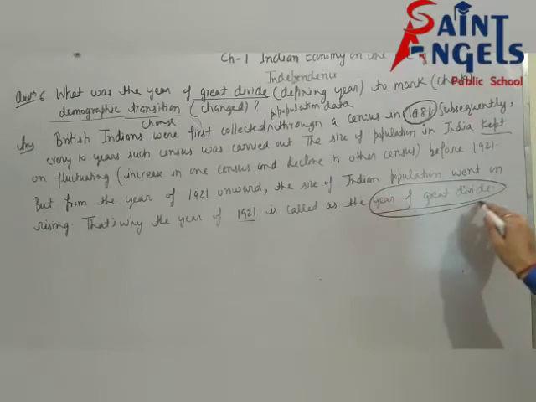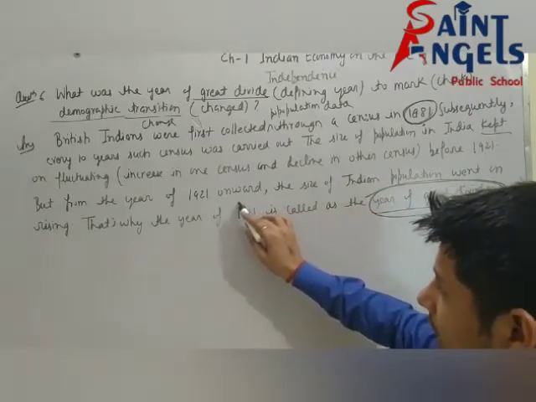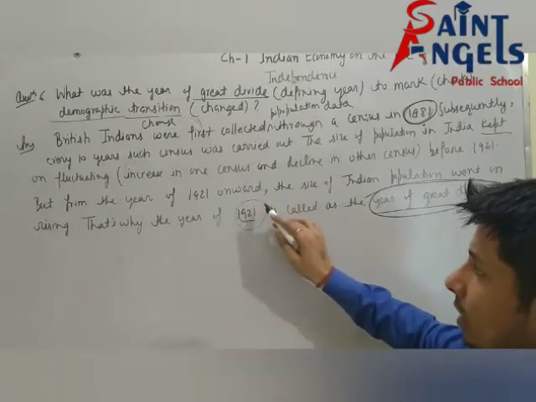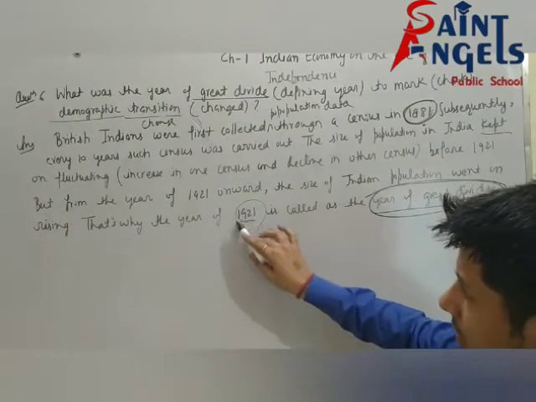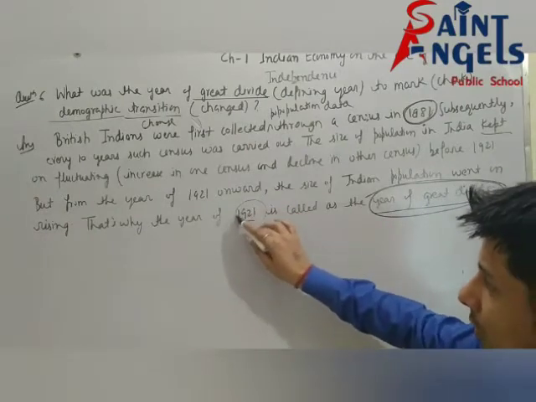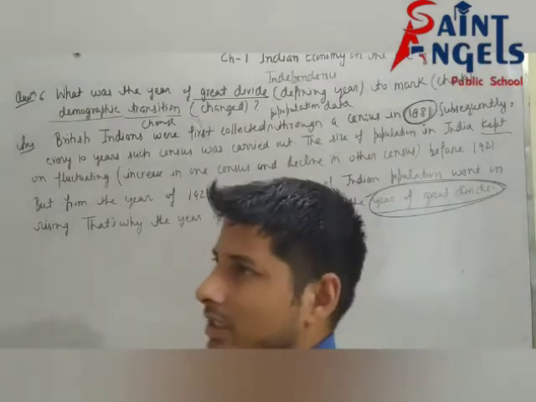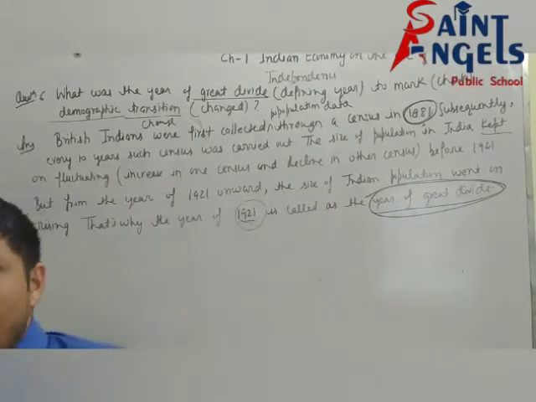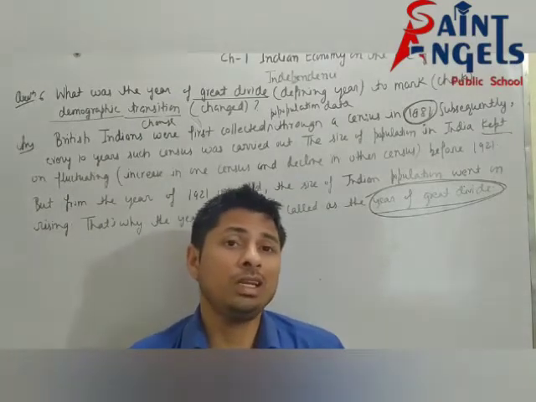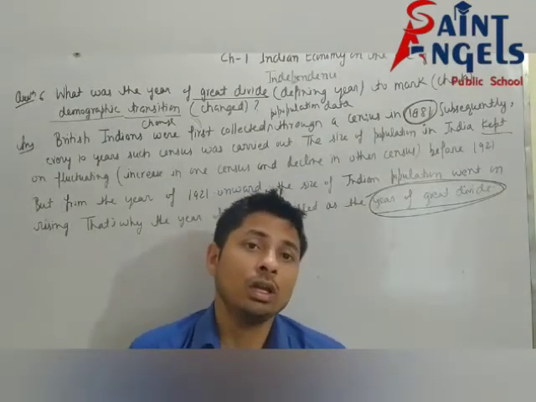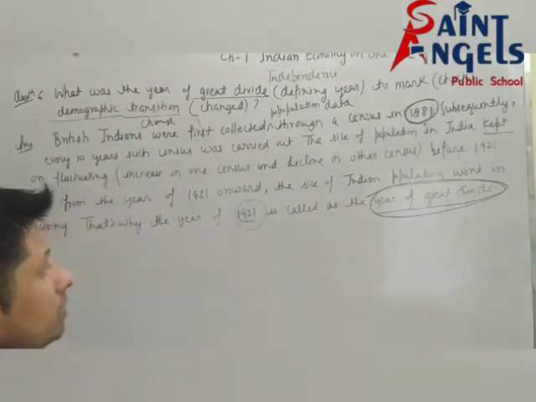So I hope all of you have understood why it is called the year of great divide, because from this year onward the size of the Indian population kept on rising, and it stood at 31.86 crore in 1941.